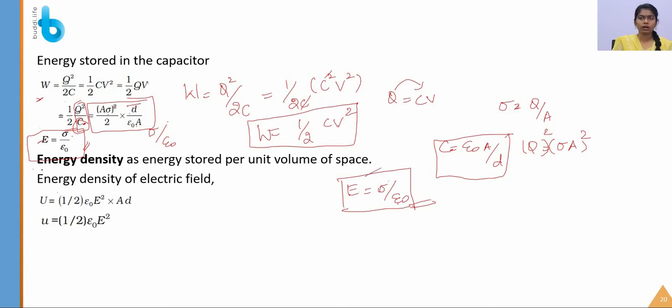Next, what is the energy density? Energy density is nothing but the energy stored per unit volume of space. When I consider a unit volume of space, how much energy is stored in it? That is known as the energy density. It is given by U is equal to half epsilon naught E squared. This came from the previous expression, and by it we have got the energy density formula for the electric field.